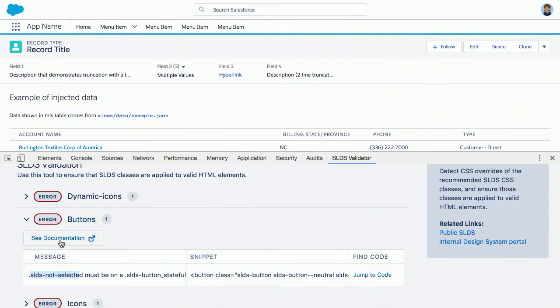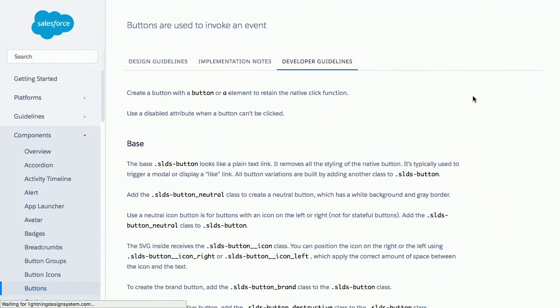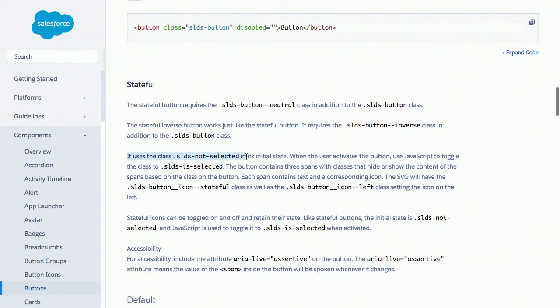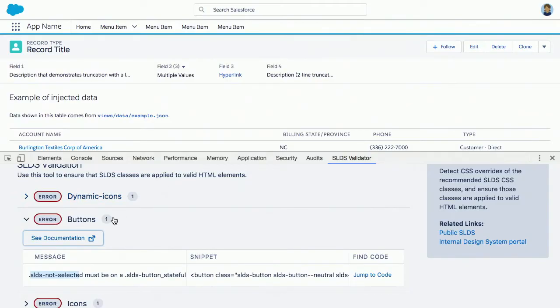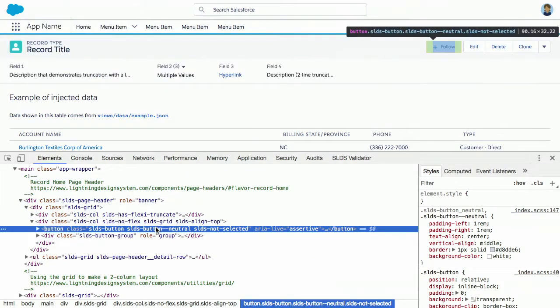So if I go ahead and pop open the documentation real quick, I can see that button stateful indeed has SLDS not selected defined on that. And if I look at the markup here, it says I should have an SLDS button stateful class on it. So we go back, and I'm going to go ahead and jump to the code. It shows me that does not match up. That has SLDS button and neutral and not selected, but we missed the button stateful class.